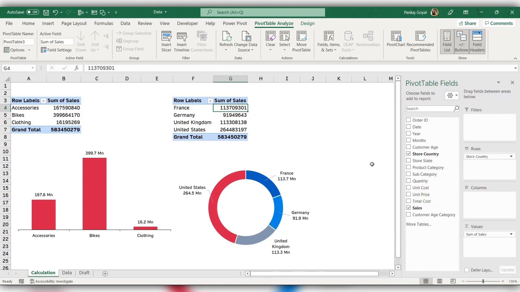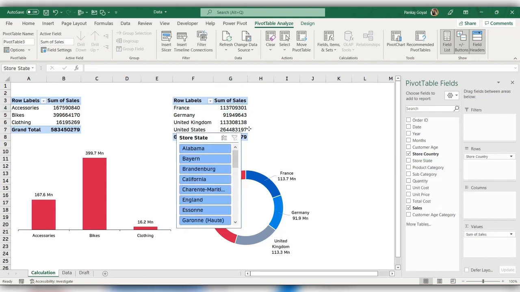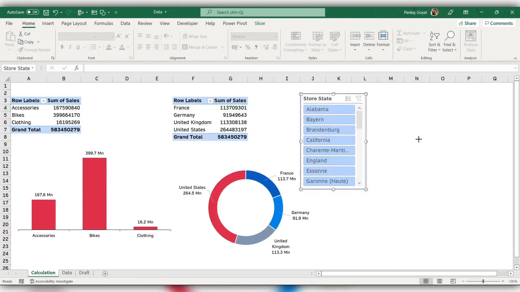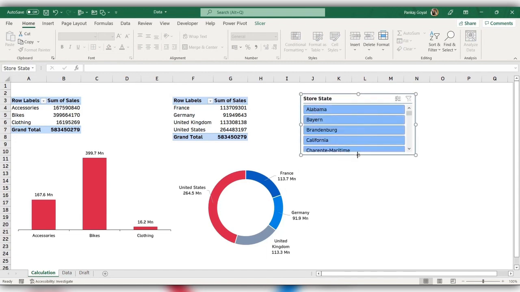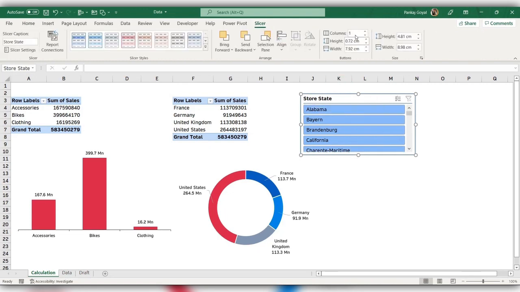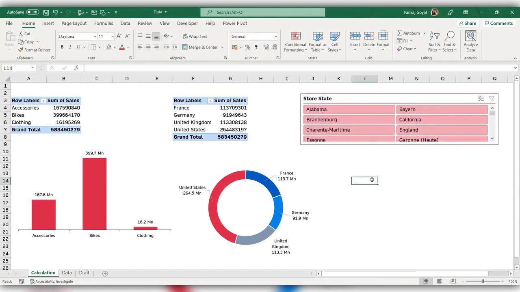Now what I want to do, I want to create the slicer for the store state. So here is my store state. Just right click here and add a slicer. Now you can see the slicer has been created. Now you can modify the slicer based on your opinion. Like click on the slicer here and I'll change this to 2 columns. Also, you can change the colorings from here. Whatever format you feel like, you can modify it in your own way. So our slicer is ready.